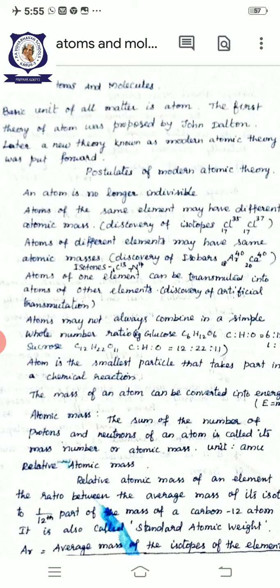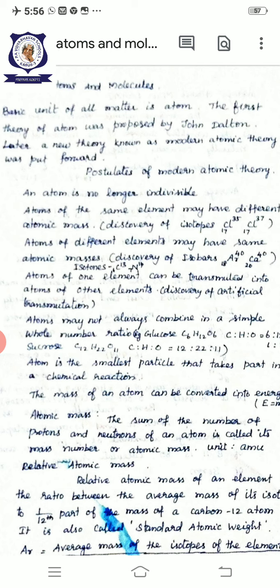Some of the postulates of John Dalton were later proved wrong by other scientists. Finally there were some corrections in the postulates of John Dalton.